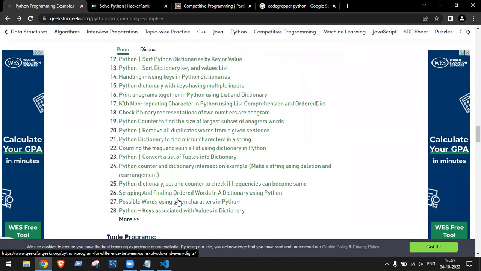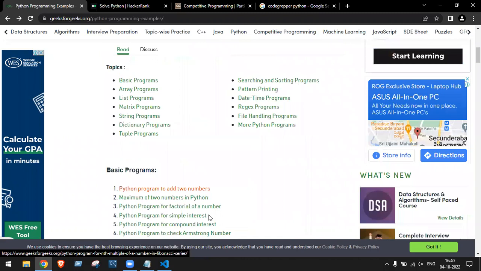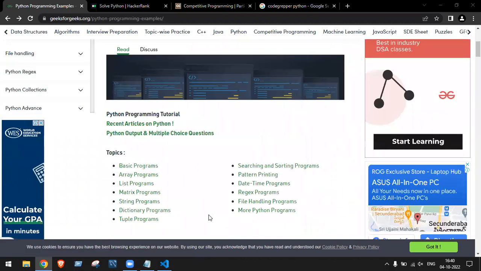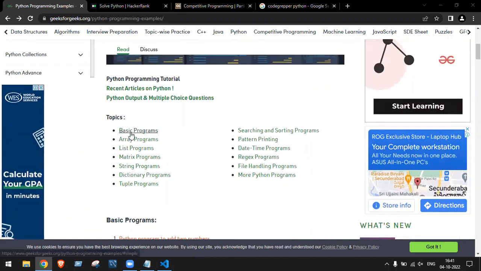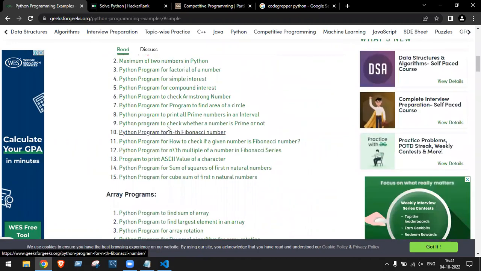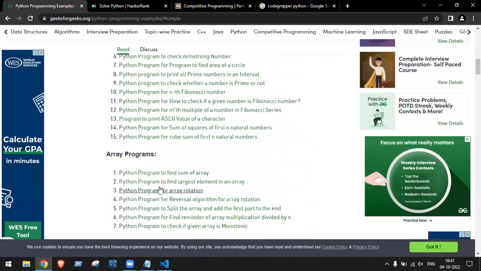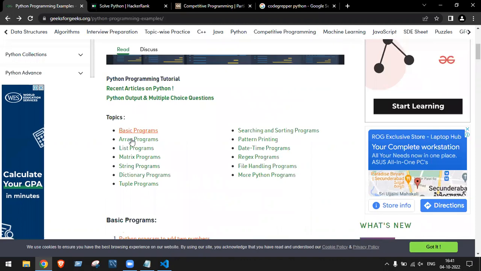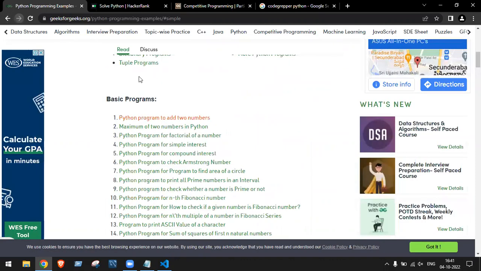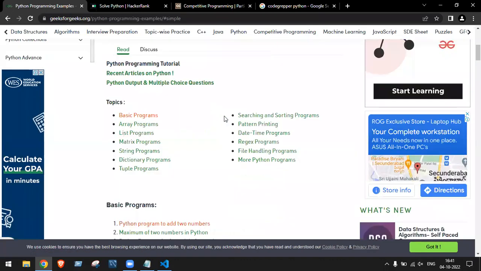Is it clear now what you are trying to do in the next classes? Basic programs. If you type basic programs, there are multiple programs available, not just one. Clear? You can bookmark this link also.